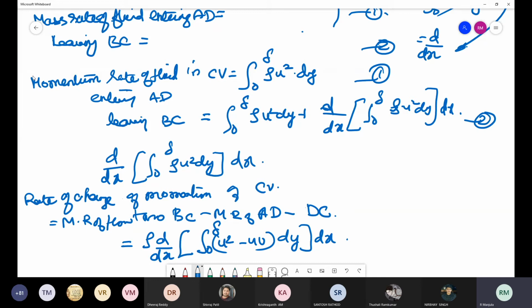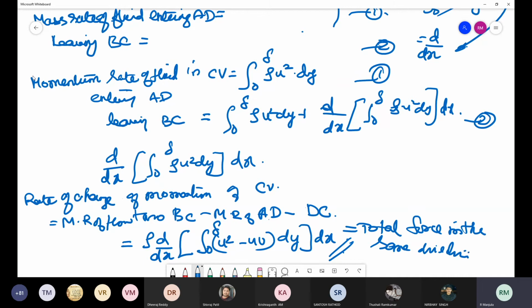Okay, this is the rate of change of momentum of a control volume after substituting the momentum rate of flow through BC, AD and DC. Because there is a possibility that AD can also come, BC is leaving, AD is again entering so minus, and DC is also entering so minus. Because BC is leaving, this rate of change of momentum on the control volume must be equal to the total force on the control volume in the same direction.